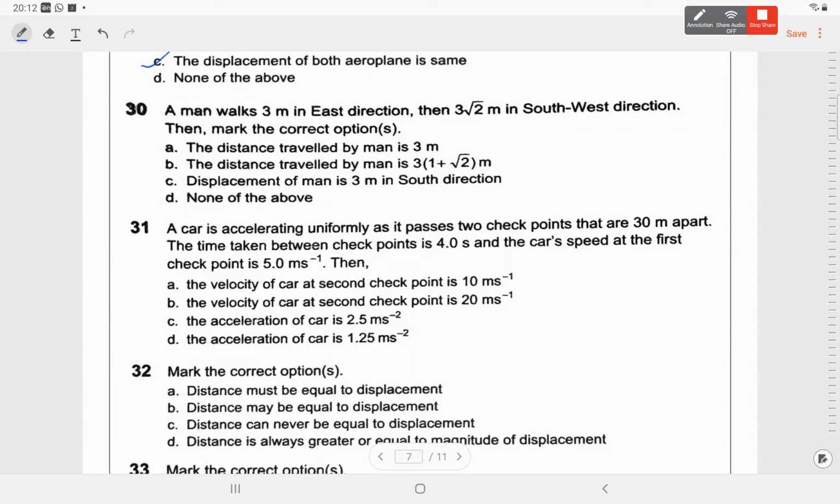Sir, B and C are correct. 31. Okay. Sorry, question number 30 is B and C are correct, right?